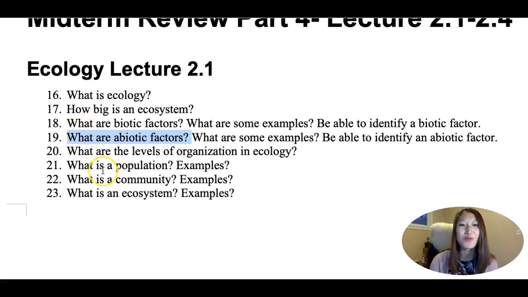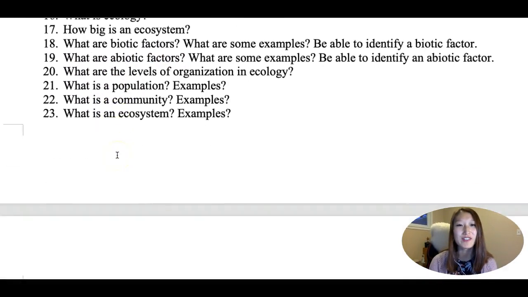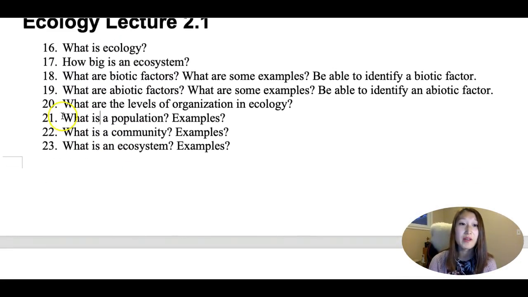The next one is, what are the levels of organization in ecology? Going from the bottom, the first one is organism, right? One single living thing is an organism, and that's the bottom level of the levels of organization. It's the smallest unit. The second one up is called a population.